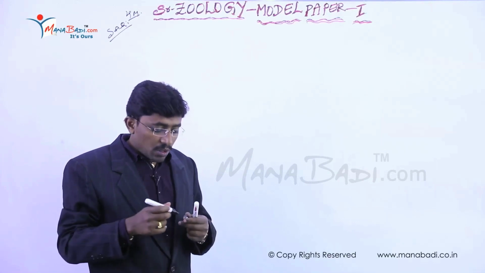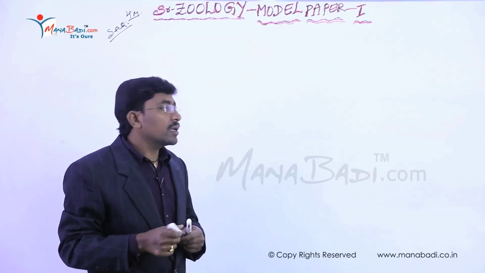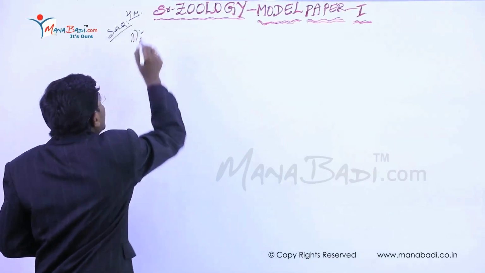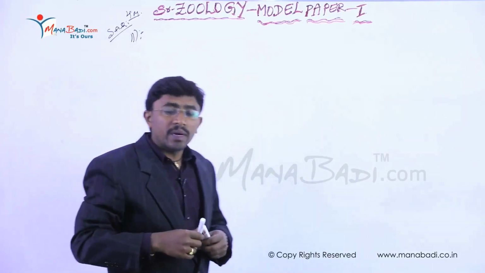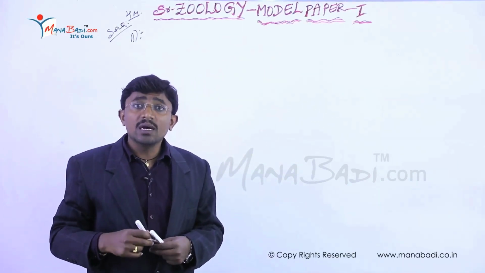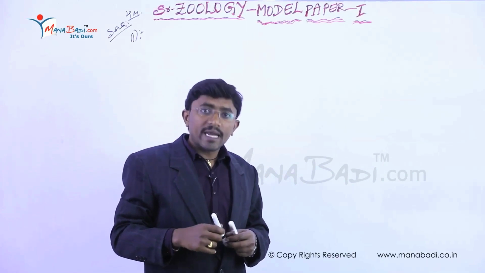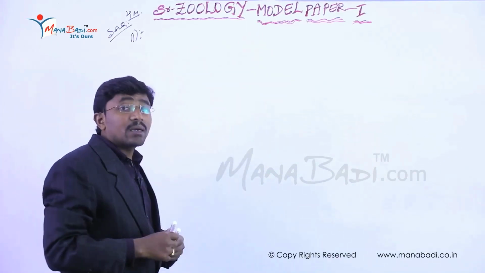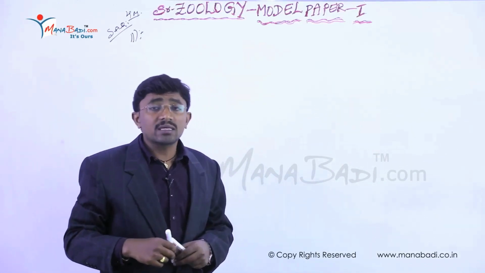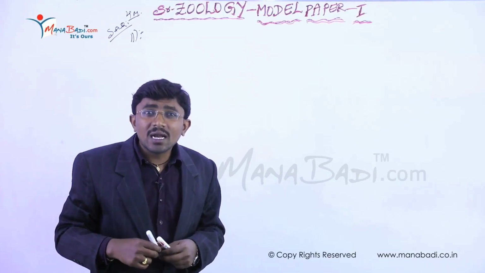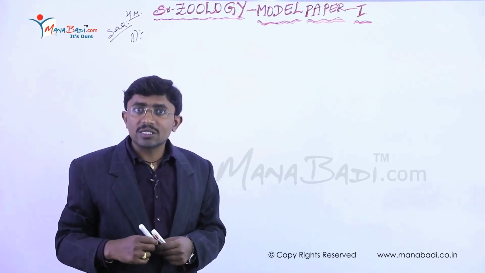Right. So in our first model paper, the 11th question is, for example, if you take butter, how does it get absorbed into the intestine? So we are explaining that first of all. Our food contains a number of fatty acids and fats, especially lipids. So how are these fats digested in the small intestine?